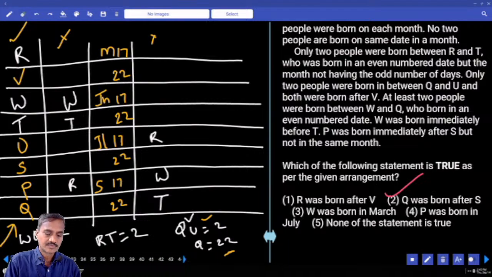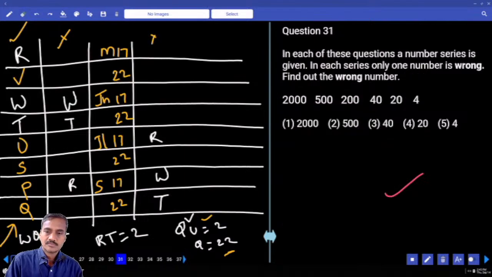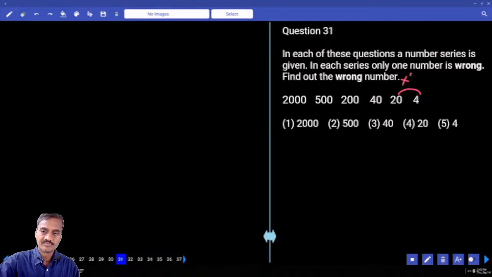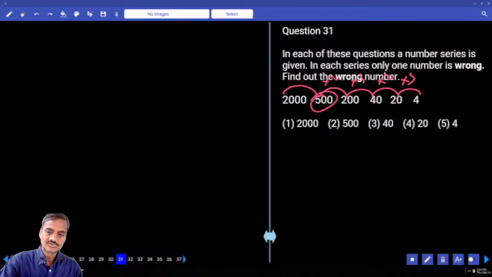Now 2000. Numbers are decreasing at a very fast rate, hence product or combination. Now 4 into 5, into 2, into 5, into 2, into 5. And so what is the number here? 400, isn't it? Now 500 is a wrong number, choice 2, question number 31.